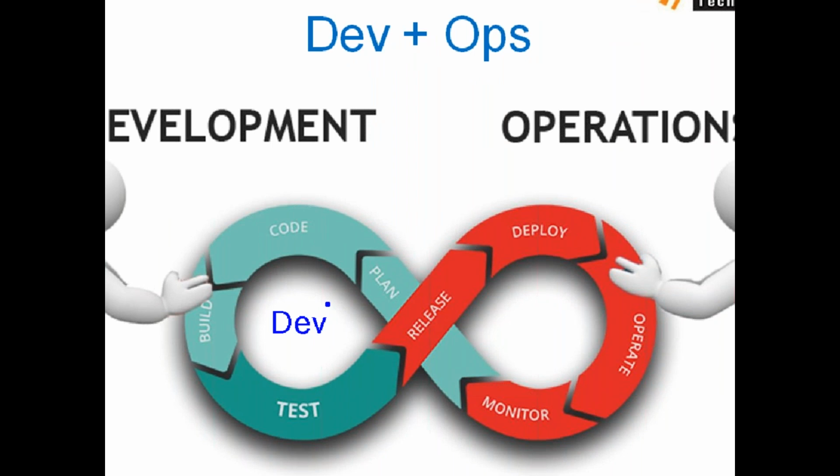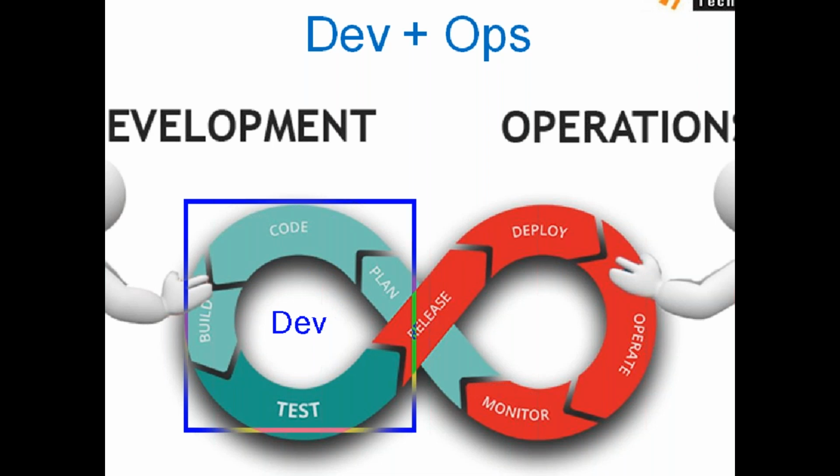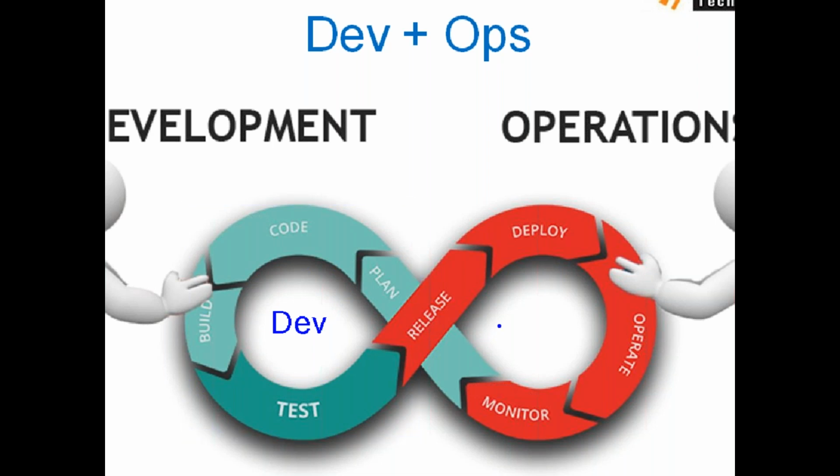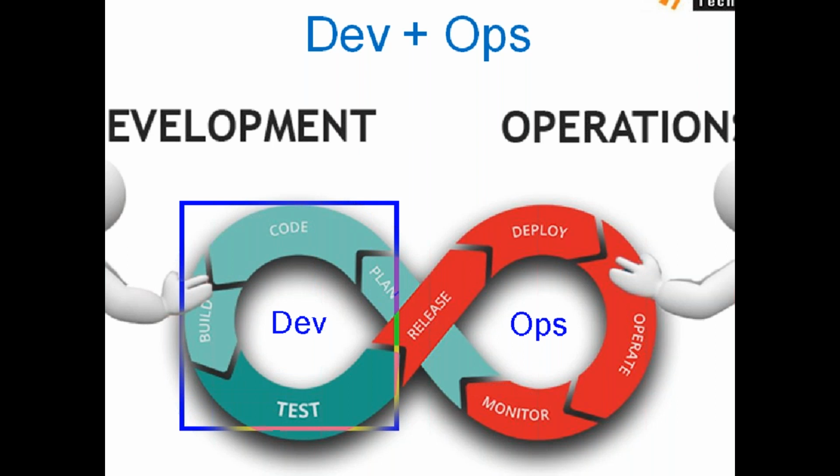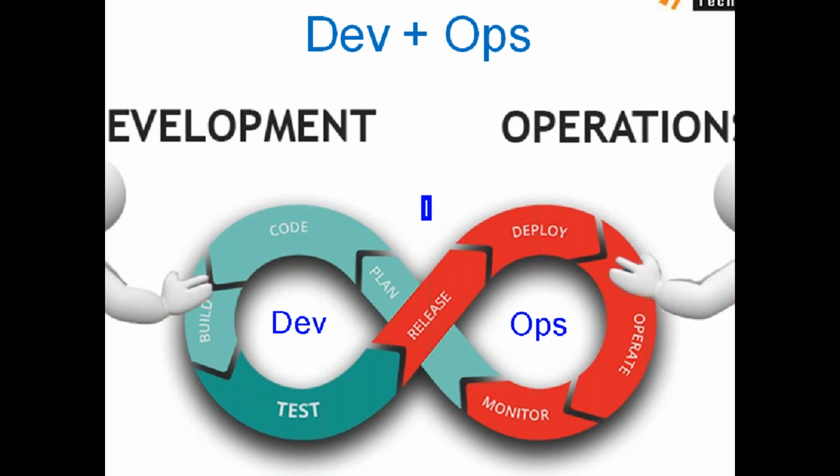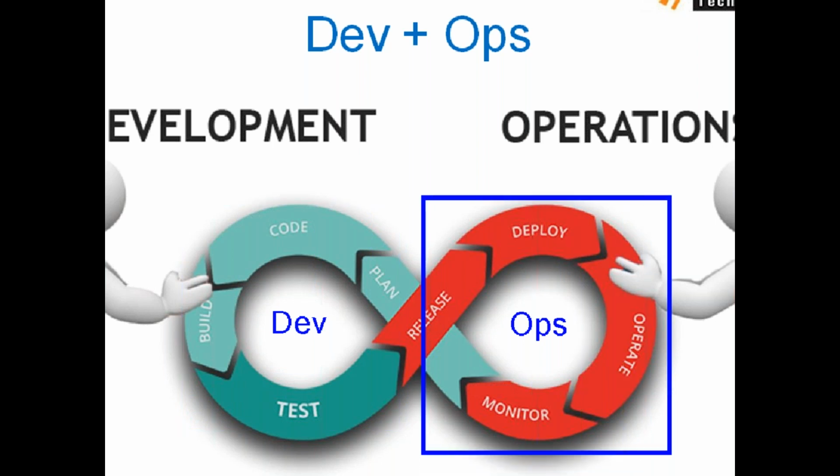I take one module, plan, code, build, test, I'll do all those things, fine. But go for DevOps, it includes even operations. So then we can see there is continuous development and continuous operations.